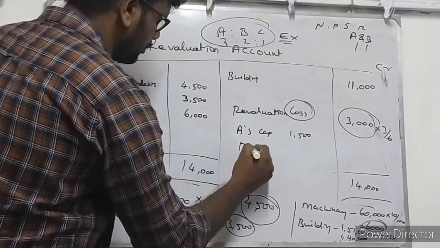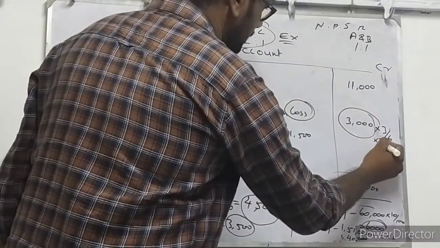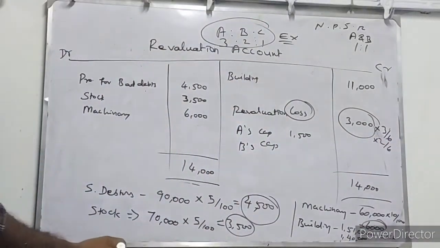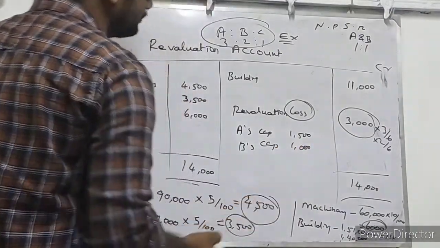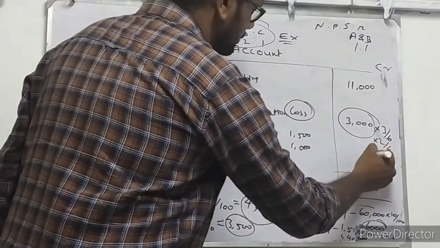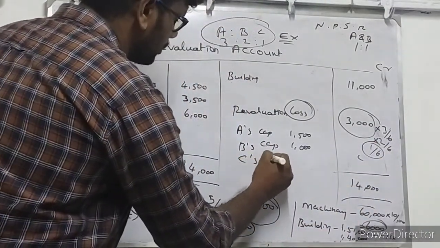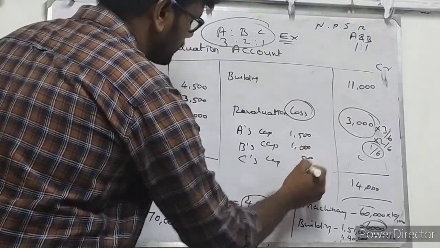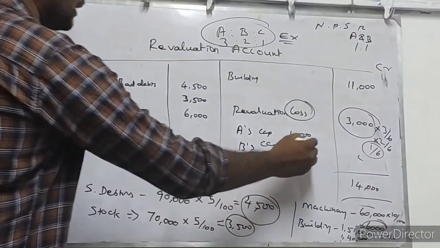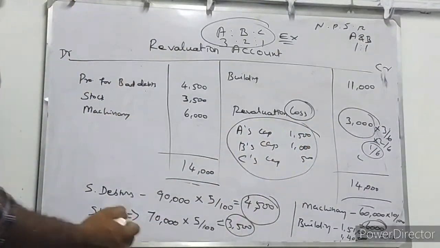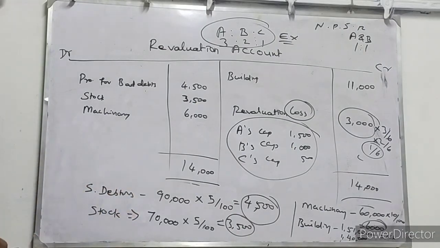On B's capital account, 2/6 of 3,000 is 1,000 rupees. And 1/6 for C, the outgoing partner. His capital account will also be debited by 500 rupees, because 1/6 of 3,000 is 500 rupees. So this revaluation loss should be debited to partners' capital accounts. Now you know very clearly how to prepare the revaluation account, isn't it?